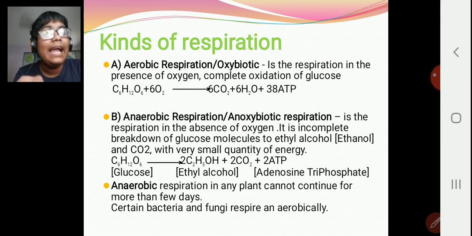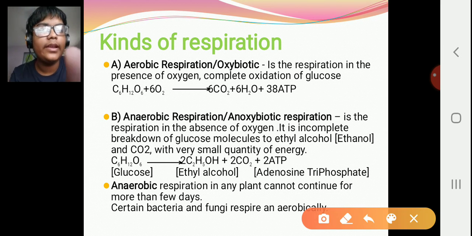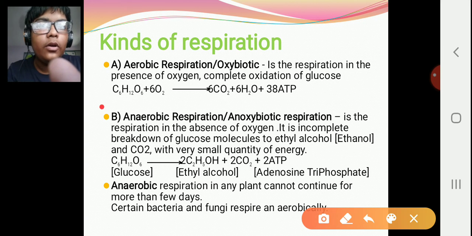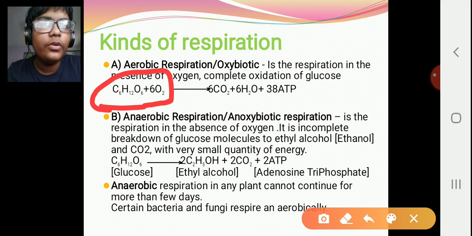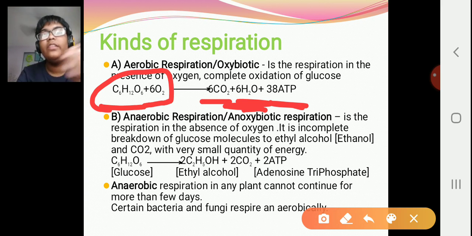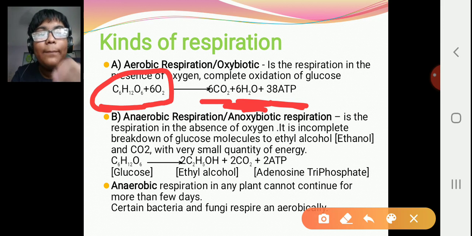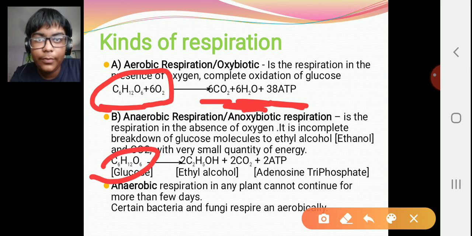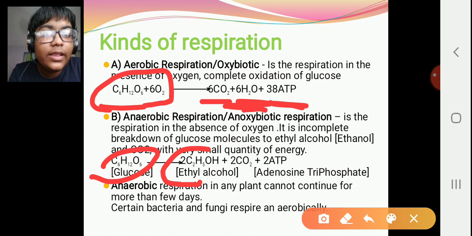Okay, and the glucose is completely oxidized. You can see the reaction is that the glucose reacts with the oxygen to give out carbon dioxide, water, and adenosine triphosphate. But in anaerobic respiration, the oxygen is not present, it is absent. Therefore, it is an incomplete breakdown of glucose. And since oxygen is not there, it is not breaking down with oxygen, it produces ethyl alcohol.